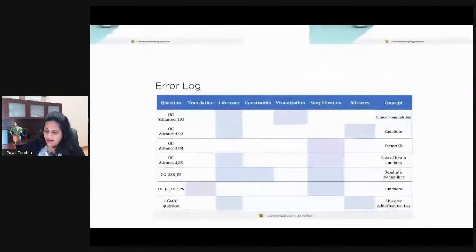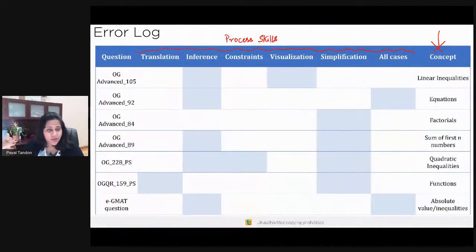Let's go to the error log here. Now, let's say you were solving this question on your own, right? I want you to review the detailed solutions. And again, the key to creating this error log right off the bat is the availability of those detailed solutions that are built upon these process skills. Okay, so you need to review the solutions.